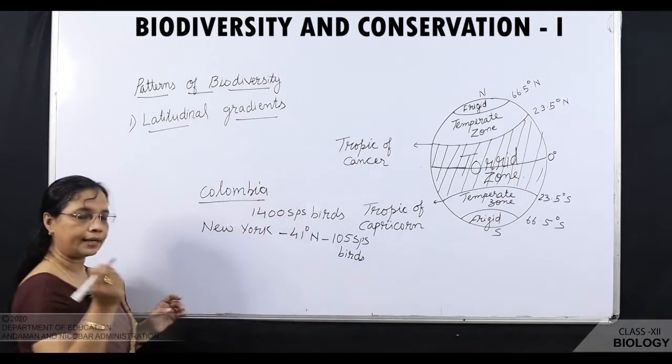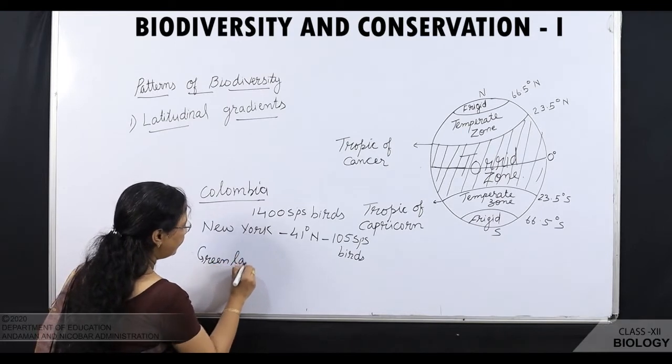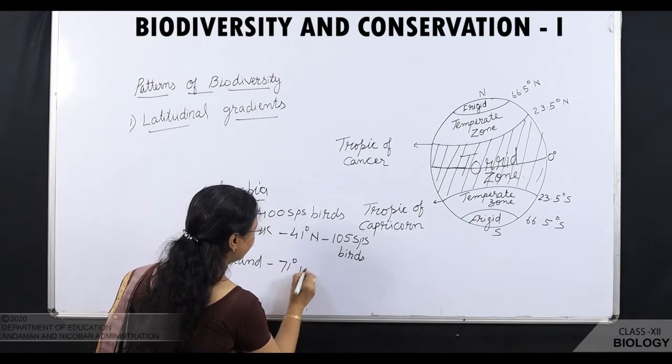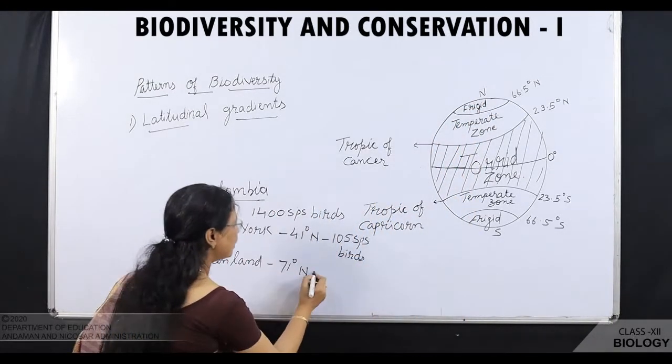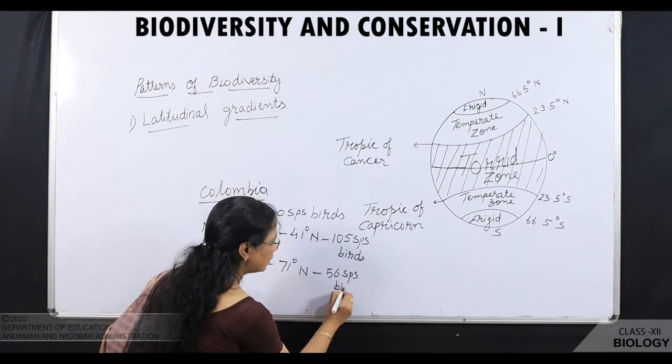Okay, we'll take another example, Greenland. Greenland is located at 71 degrees north, just here in the frigid zone. It is having near about 56 species of birds.